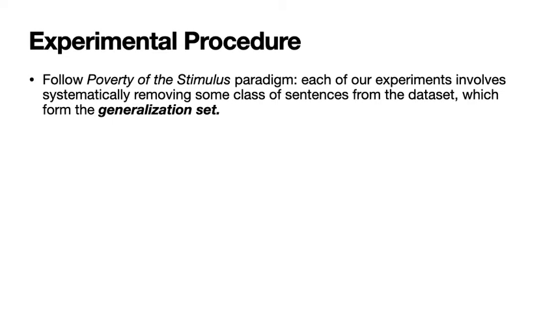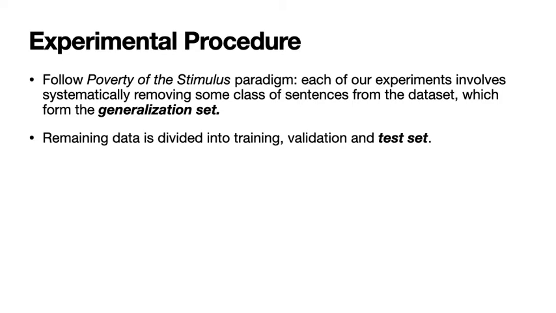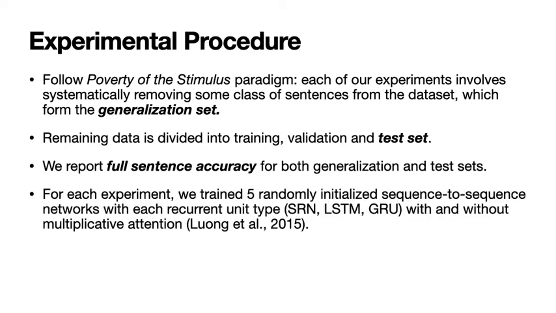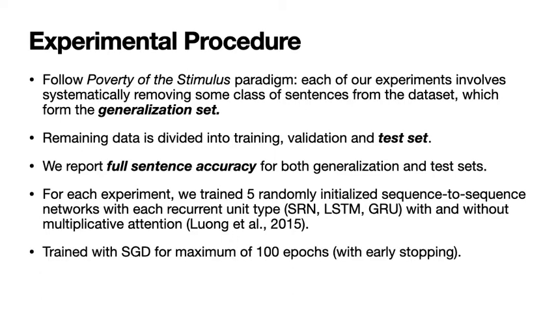For the experimental procedure, we follow a poverty of the stimulus paradigm. Each of our experiments involves systematically removing some class of sentences from the dataset, which form the generalization set. The remaining data are divided between training, validation, and test sets. We report full sentence accuracy on both the generalization and test sets. For each experiment, we trained 5 randomly initialized sequence-to-sequence networks, with each recurrent unit type, SRNs, LSTMs, and GRUs, both with and without multiplicative attention. We trained with stochastic gradient descent for a maximum of 100 epochs, with early stopping.